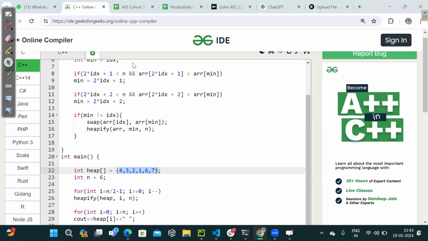This is the basics of heap that I've discussed. I would require one or two classes to finish heaps. Not a very big deal. And then we'll move on to graphs. Any doubts?